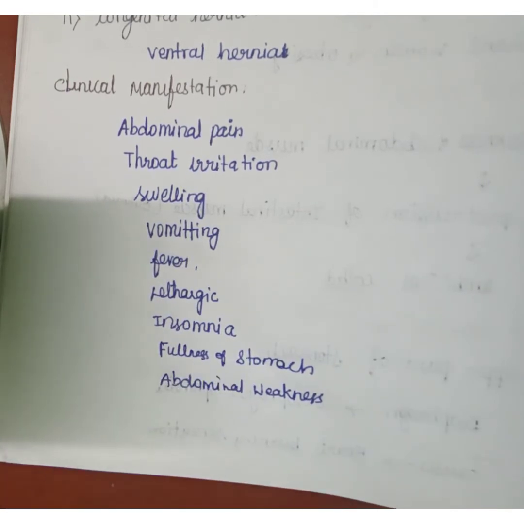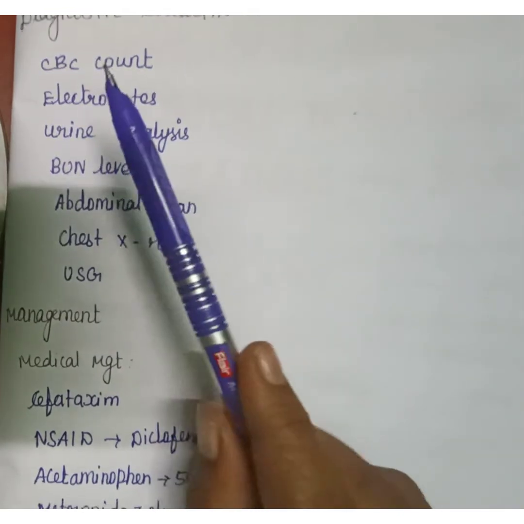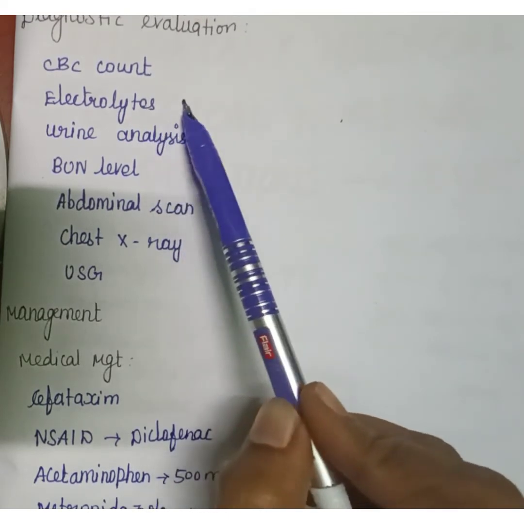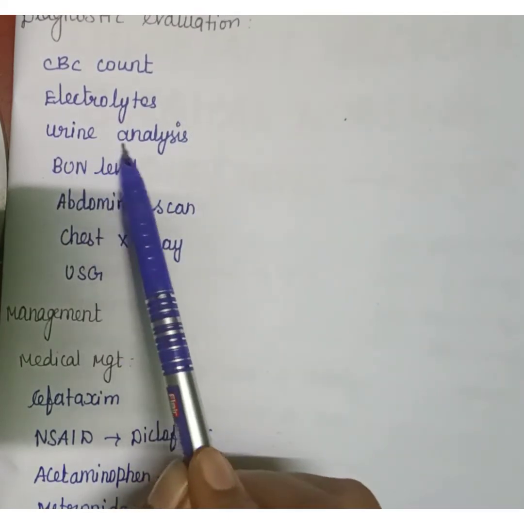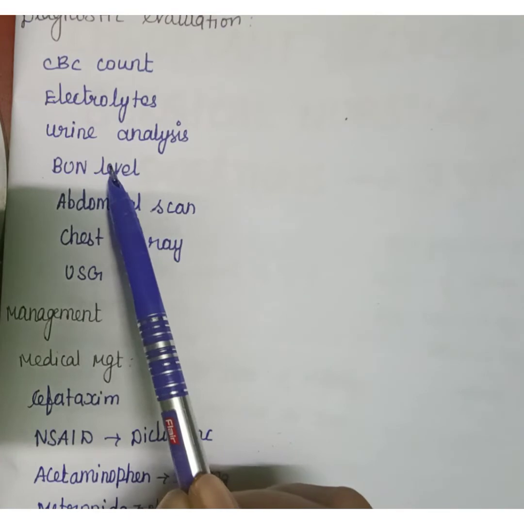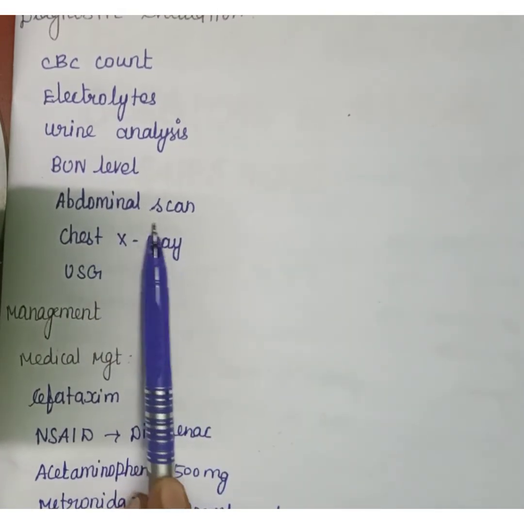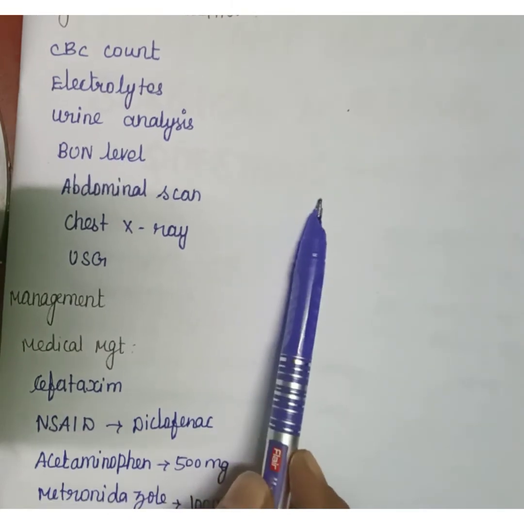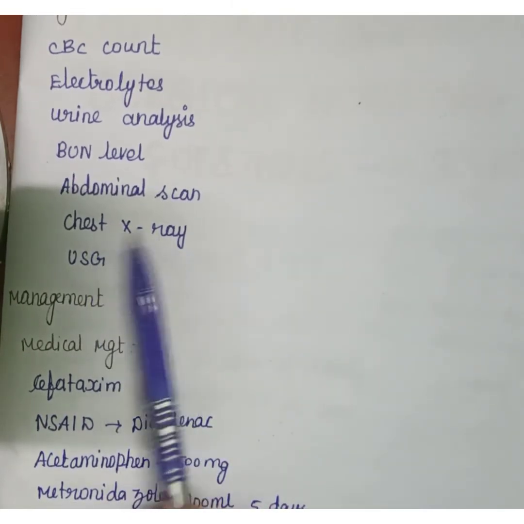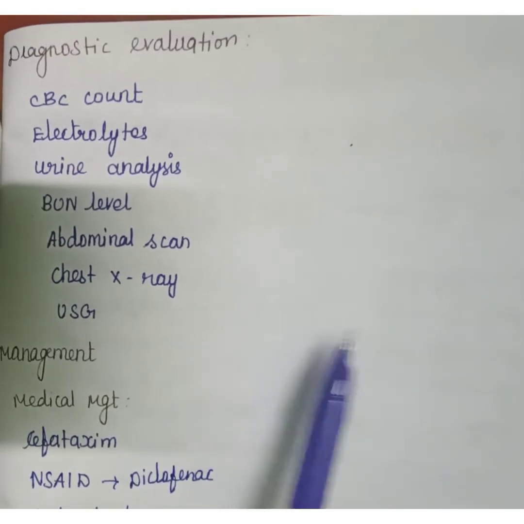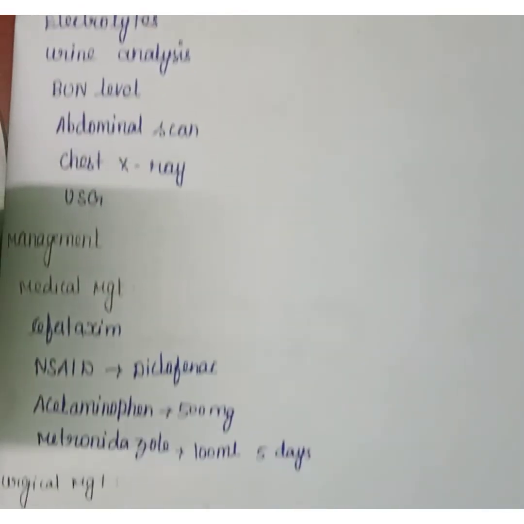Next we are going to see the diagnostic evaluation. In diagnostic evaluation, a complete blood count will be done, electrolytes should be checked, and urine analysis and BUN level. An abdominal scan should be done to find out whether ascites is present or not, and also a chest X-ray and USG will be done. Next we are going to see the management.